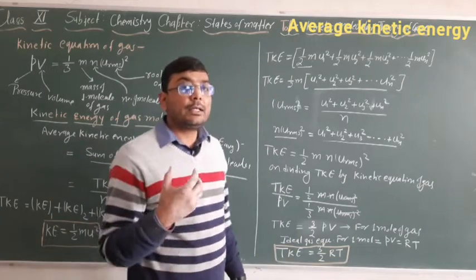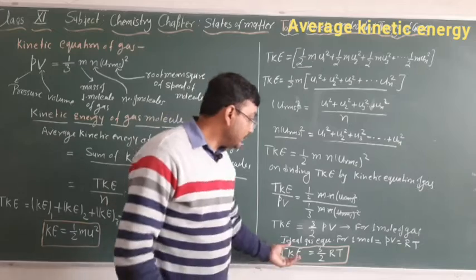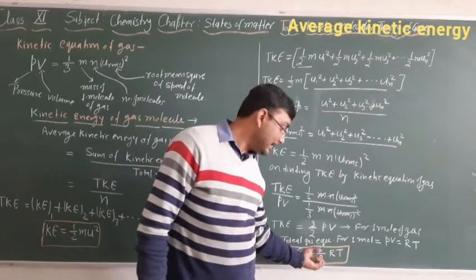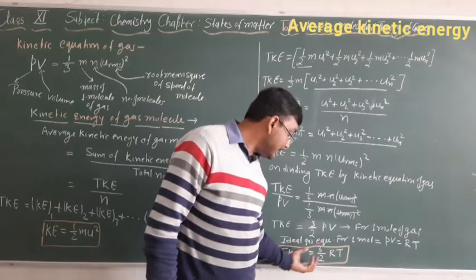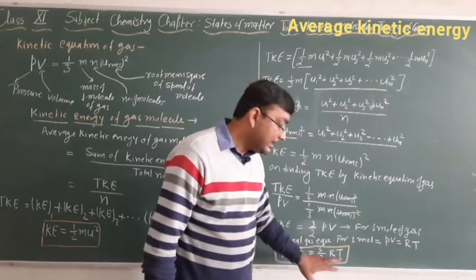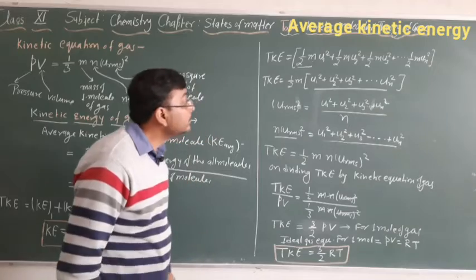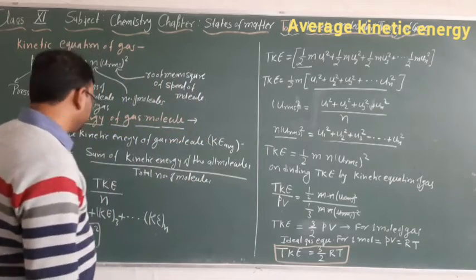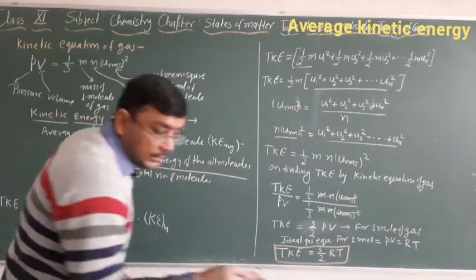So what will be the average kinetic energy? Total kinetic energy of the gas is the sum of the kinetic energy of all the particles, so n particles are present, so we divide by Na.